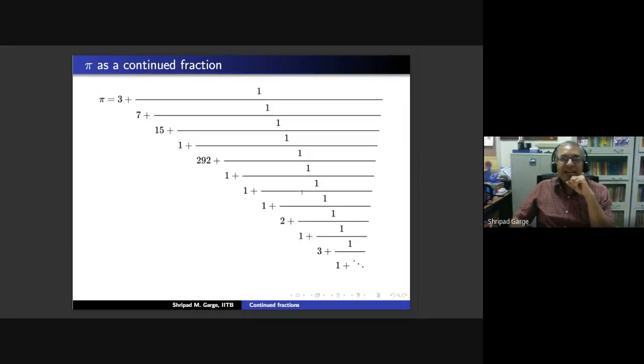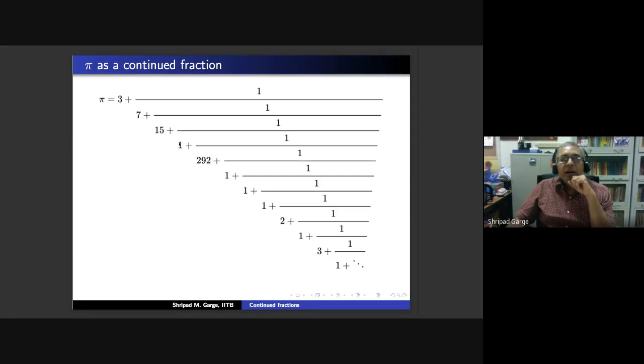As an example, let me tell you that we have pi as a continued fraction, where 3 is the integral part. If you stop at the next level, which is 3 plus 1 by 7, you get 22 by 7. If you stop at the next stage, you get 3, 7, and 15, which gives you something that I have already calculated, 333 upon 106.